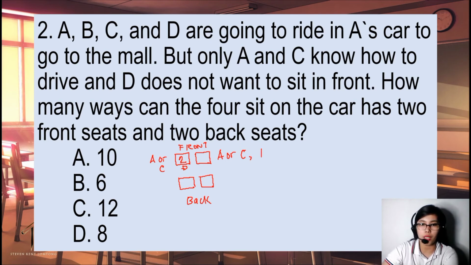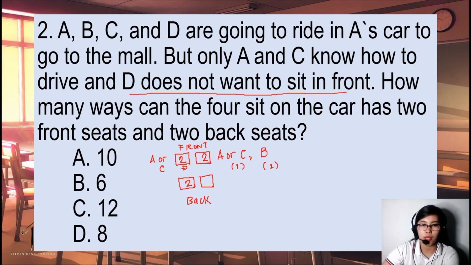Also, B can sit there. But D cannot, because it says here that D does not want to sit in front. So letter D is being choosy. So A or C takes one slot, and B is 1 also. Therefore, there are two choices here. In the back seat, since two are already seated in front, there are two choices here.